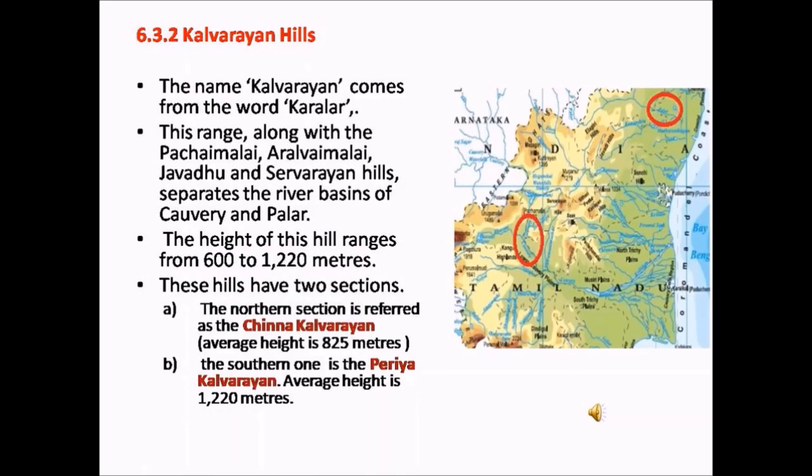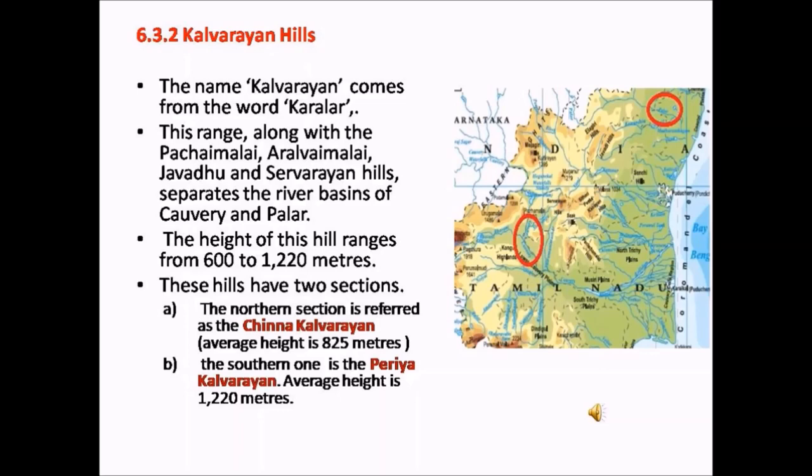Kalvarayan Hills. The name Kalvarayan comes from the word Karalar, which means the ancient name of the present tribes. This range, along with the Pachamalai, Aralvai Malai, Javadu Hills and Sarvarayan Hills, separate the river basins of Kaveri and Palar. In the map here, I have circled the Kaveri and the Palar rivers.